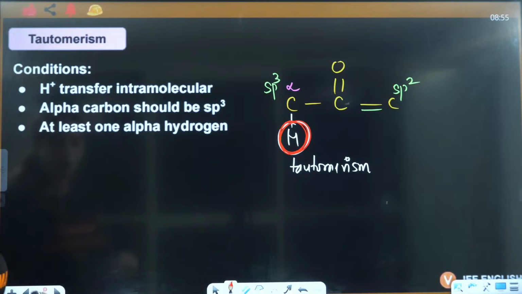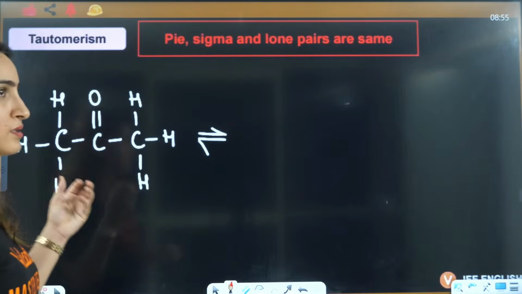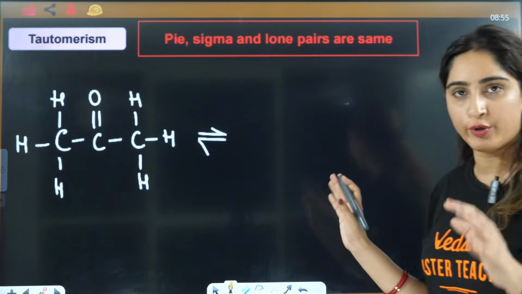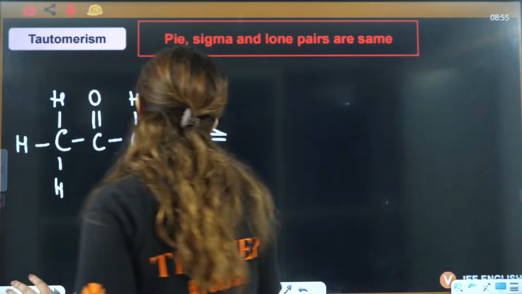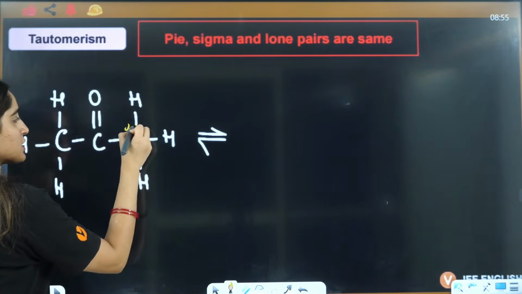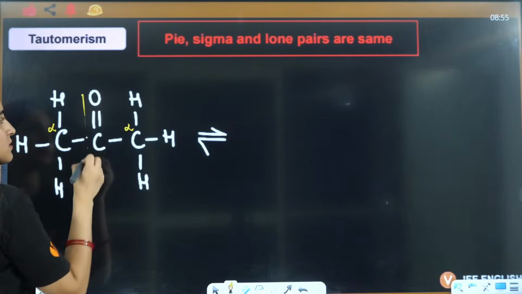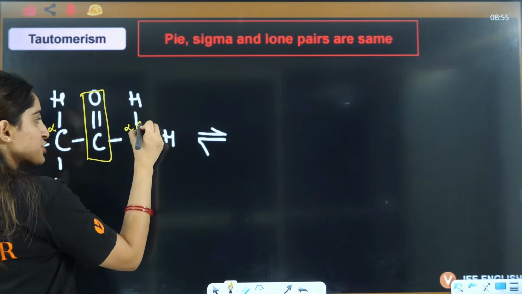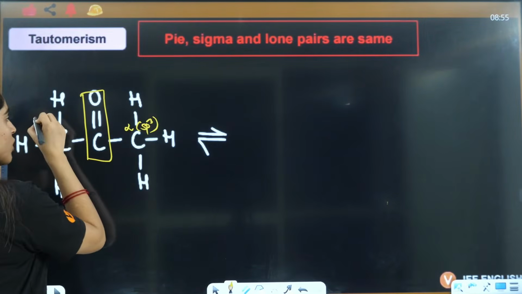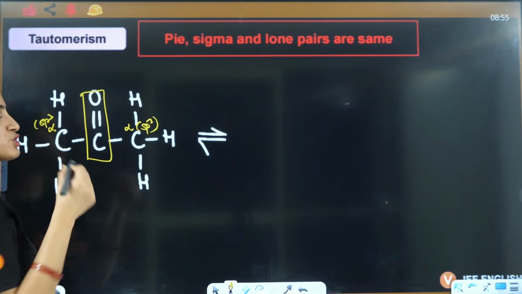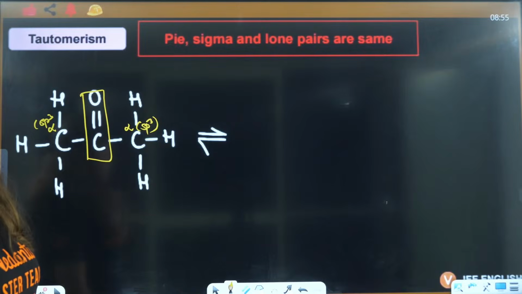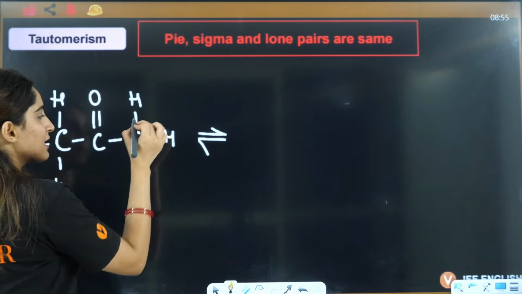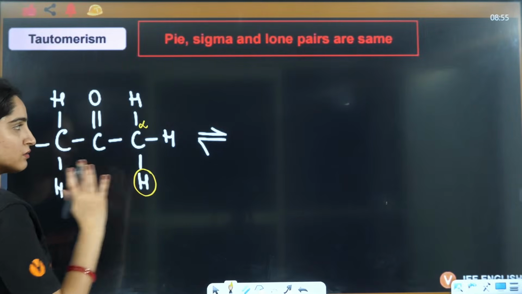Yes. Now, let's talk about this one. Now, you have to tell me what exactly is a simple way of doing tautomerism, right? Firstly, find out alpha carbon, which is sp3. Both are alpha. This is the main. So, this will be alpha, this will be alpha. This is also sp3, this is also sp3. Now, you can choose any of them which will tautomerize, right? So, I'll choose this alpha carbon. Let's say this hydrogen is being shifted.